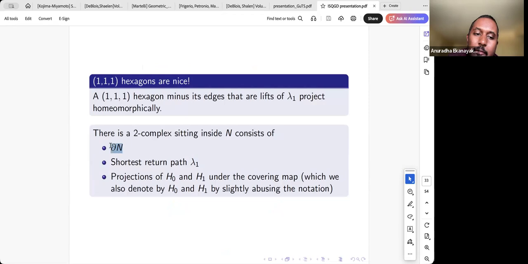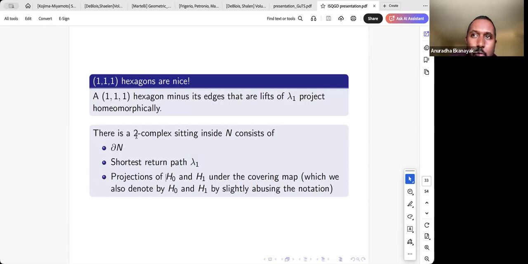We have the boundary of the manifold, which is the geodesic boundary. We have the shortest return path, which I call lambda1. And then we also have these projections of 1-1-1 hexagons. We had a pair of such hexagons in the universal cover, and we have their projections, which are mapped homeomorphically when we project into the manifold. So we have this 2-complex sitting inside our manifold.